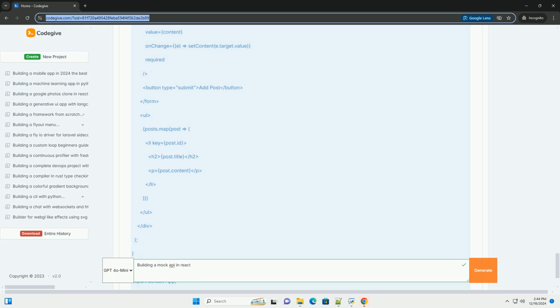Summary. In this tutorial, you've learned how to set up a mock API using json-server and how to integrate it into a React application. You can now fetch data, display it, and even create new entries. This setup is ideal for testing and development, allowing you to focus on your front end without needing a fully functional backend. Feel free to modify the db.json file and the fetch logic to suit your needs.